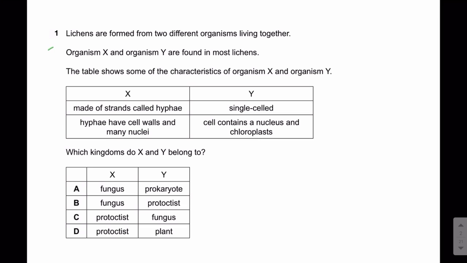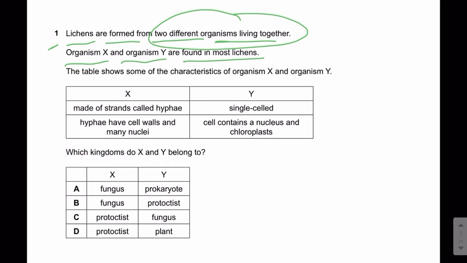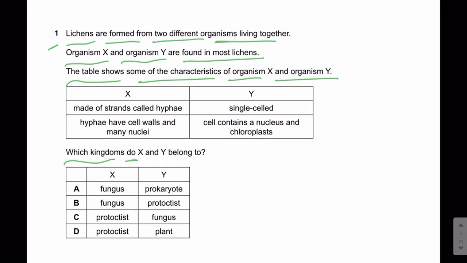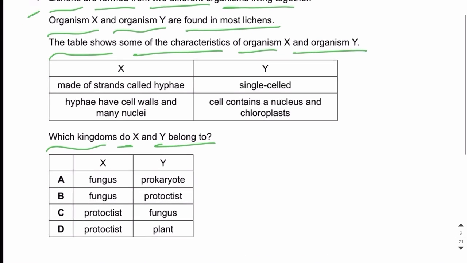MCQ number 1. Lichens are formed from two different organisms living together. Organism X and organism Y are found in most lichens. The table shows some of the characteristics of organism X and organism Y. Which kingdoms do X and Y belong to? So we have to identify the kingdoms of the organisms X and Y.